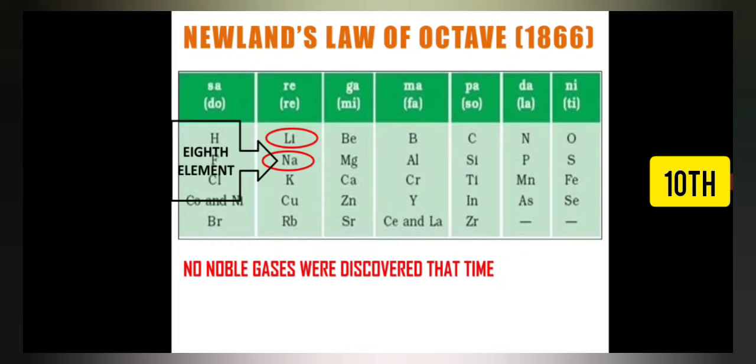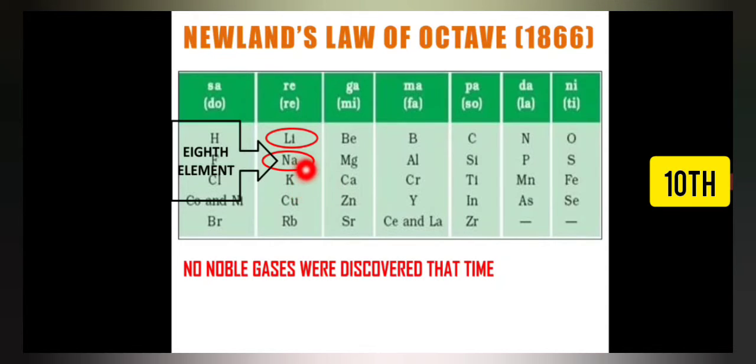Same way, if we take sodium as the first element, the eighth element will be potassium. So sodium 1, 2, 3, 4, 5, 6, 7, 8. So potassium is the eighth element. This way potassium, lithium and sodium, all three elements are placed in a single group with the same property. So this is the observation made by Newland.